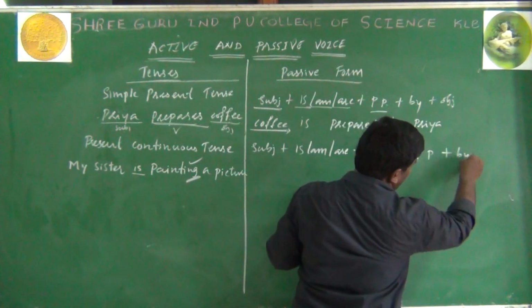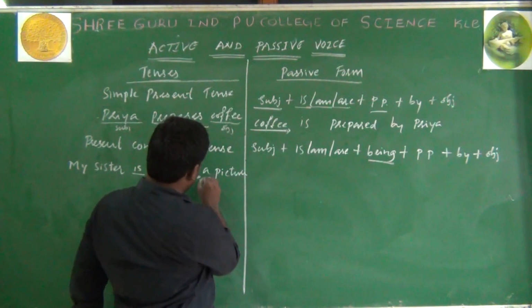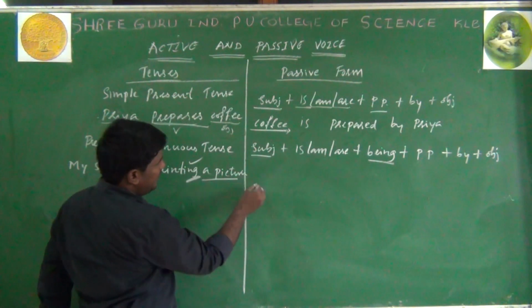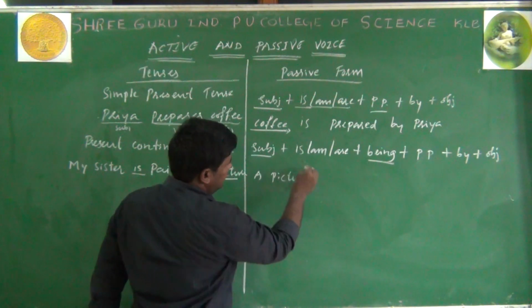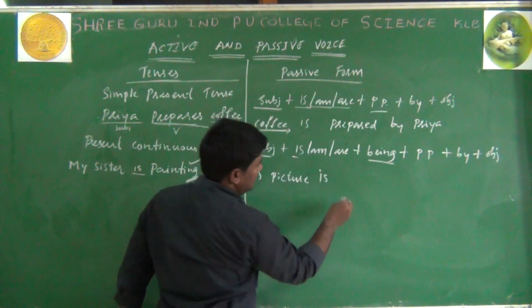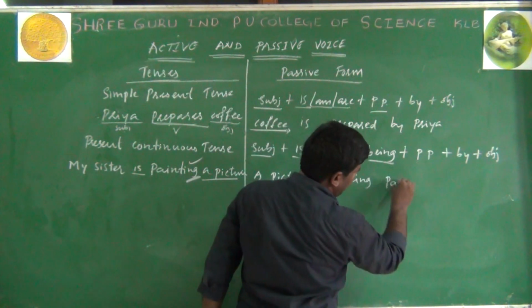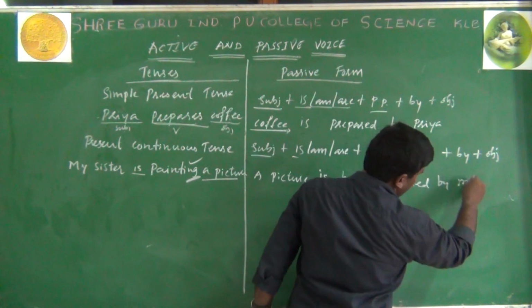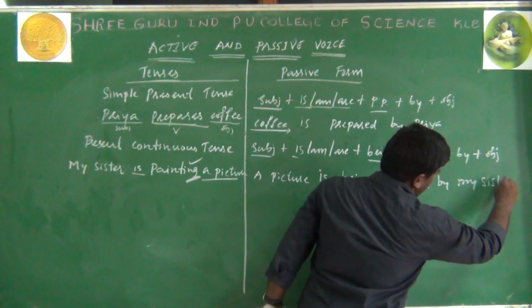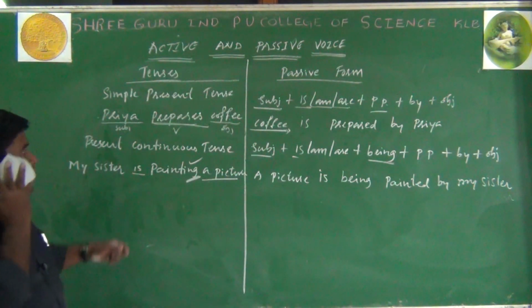Again plus by preposition, by object here. Then what is the subject here? A picture. A picture is being painted by my sister. So this is how you should change an active into passive.